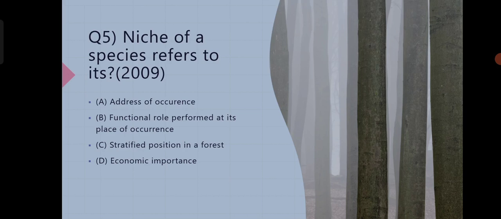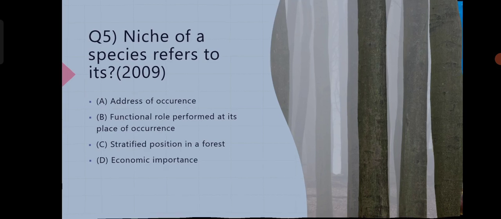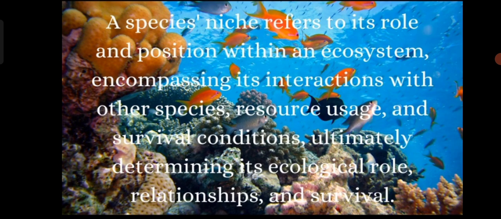So at first we have to know about the niche. Niche refers to the role or position a species occupies within an ecosystem. It encompasses the way a species interacts with its environment, including its interactions with other species, its use of resources, and the conditions under which it can survive and reproduce.